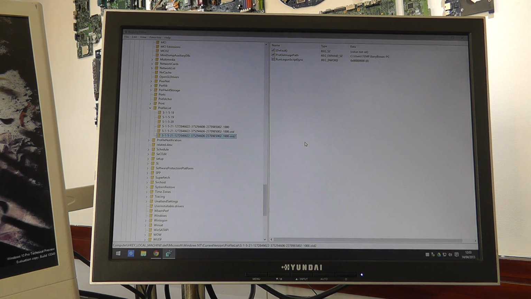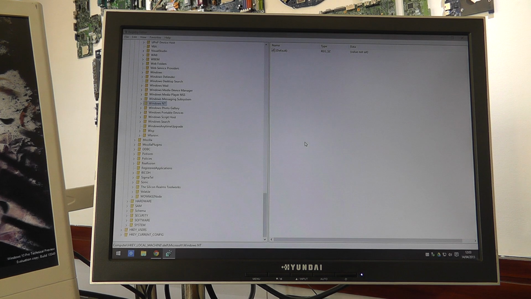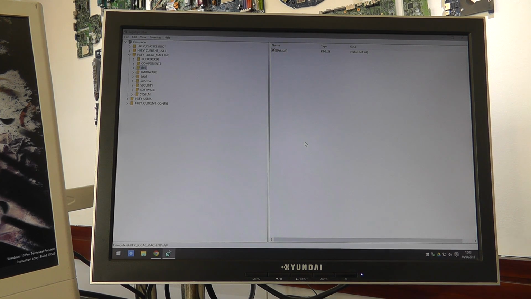So once you've finished, once again, go all the way back up to the top of your loaded profile, and then go File, Unload Hive. And that's going to make sure that that hive has been saved and closed properly.